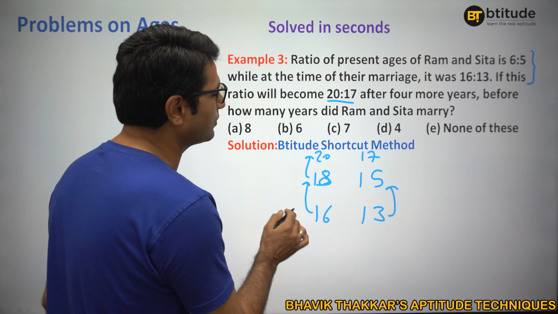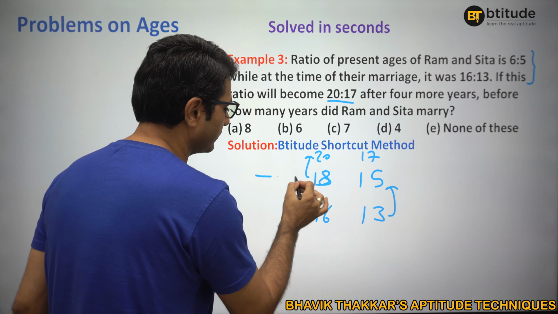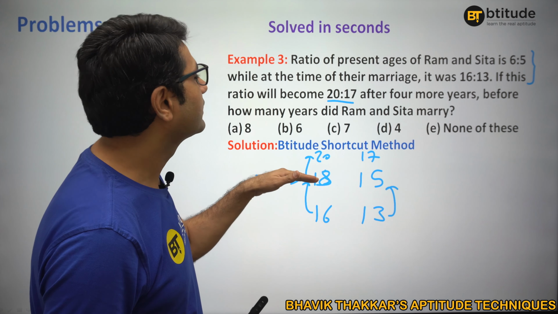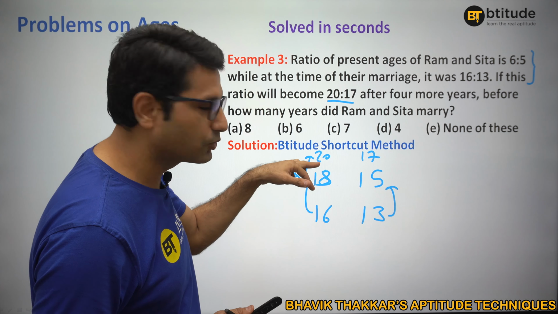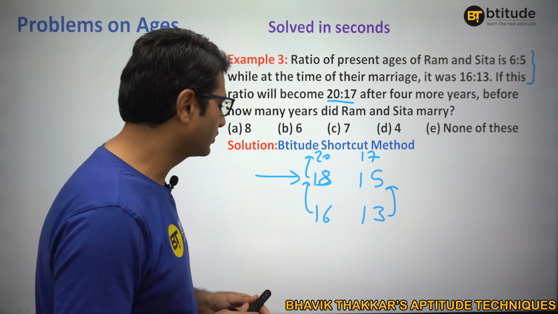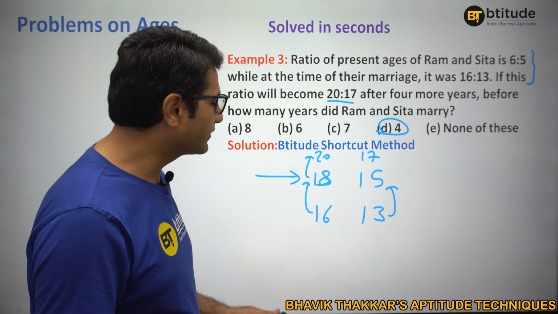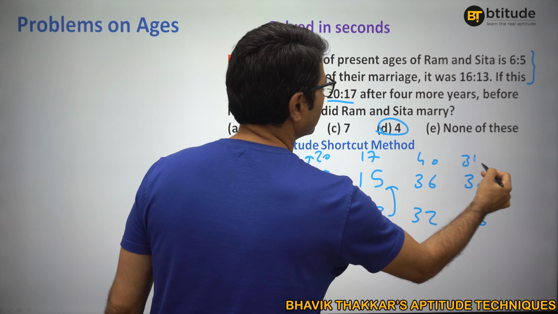So from here, which one is the current time, the ratio of present age? Current time is this one. Now they are saying after 4 years the ratio will become, and that 2 in my replica is 4, so this side also that 2 will be 4. That means, if you really understand, just multiply all the ages by 2, and that makes sense. 36 and 30, twice 32 and 26 is 40 and 34. These would be the real figures.